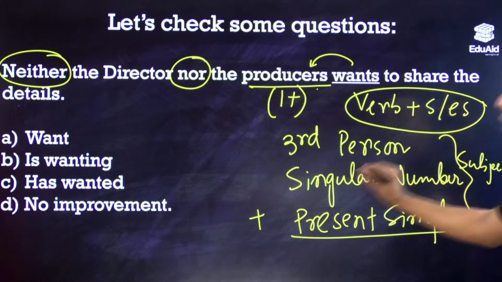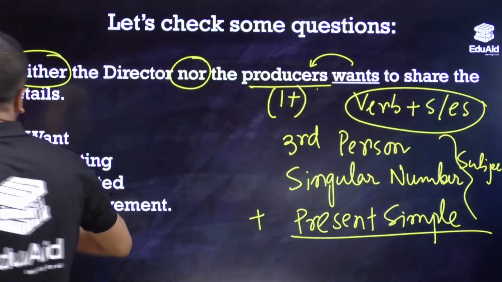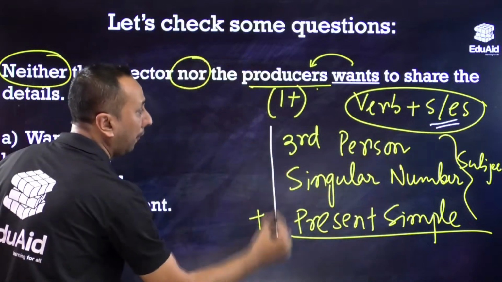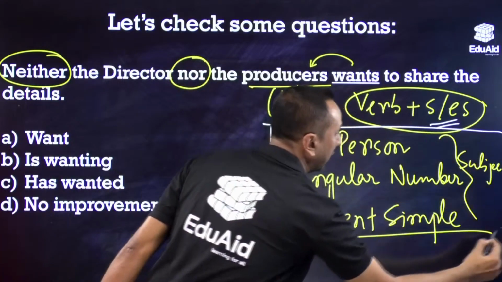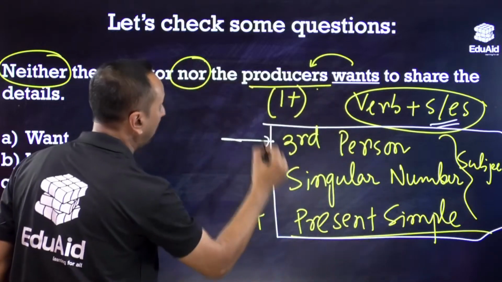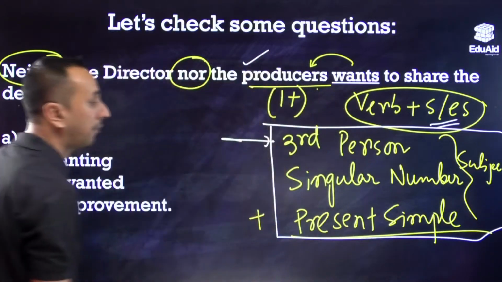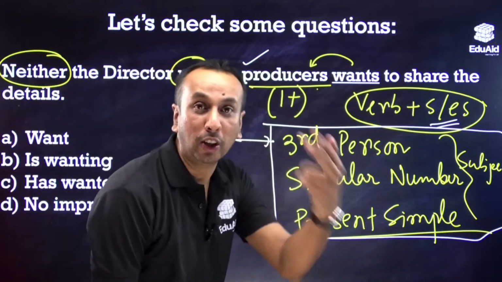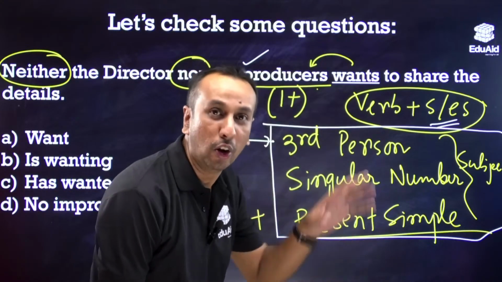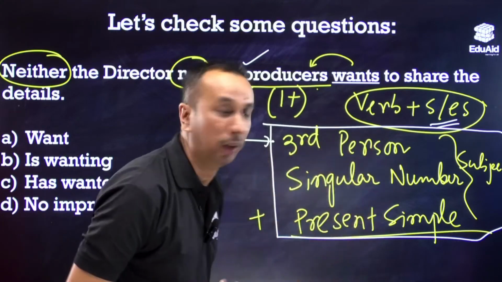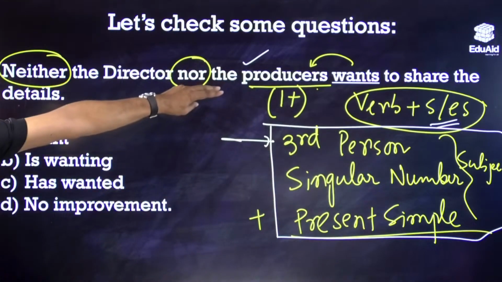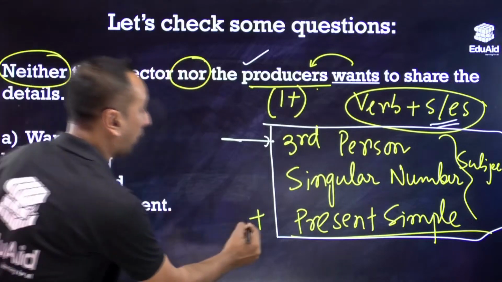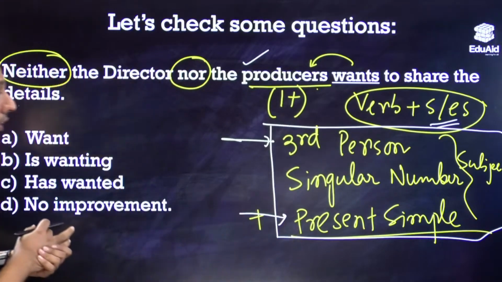Now if we want to add s or es to the verb, we have to fulfill these three conditions. One, third person matches well, producers is third person. It's like a ball pitching on line, like in our hockey, all three conditions must be fulfilled. This is also about present tense, so two conditions are fulfilled.